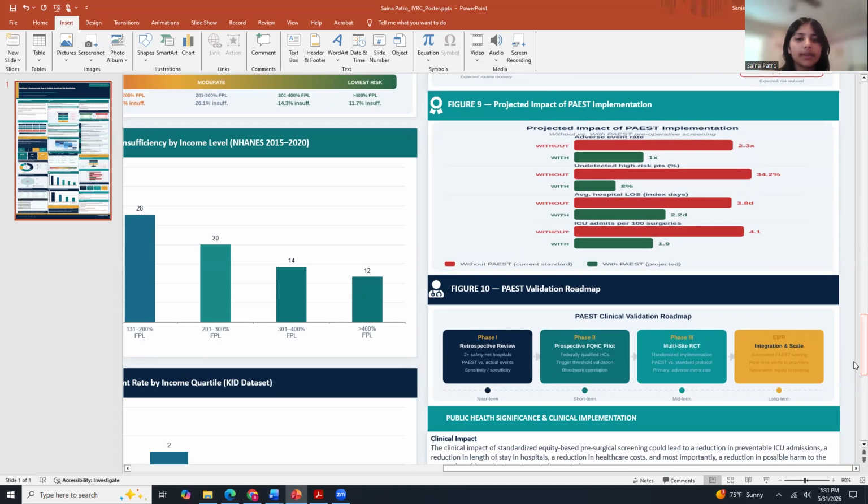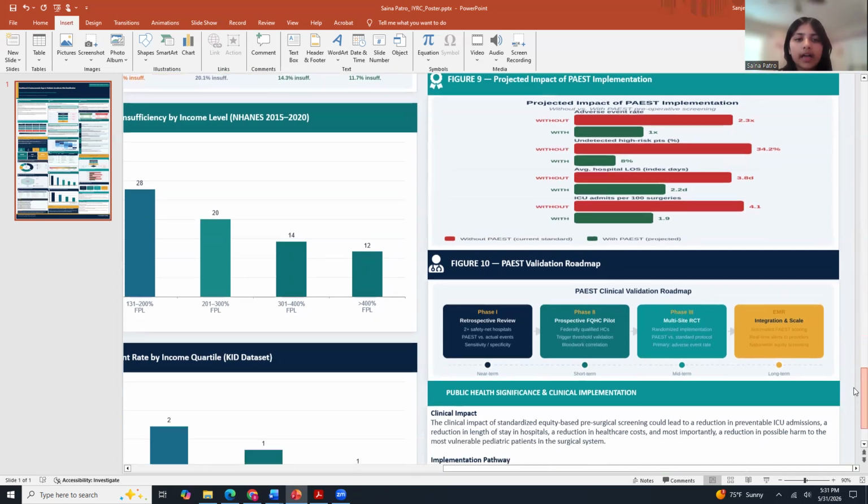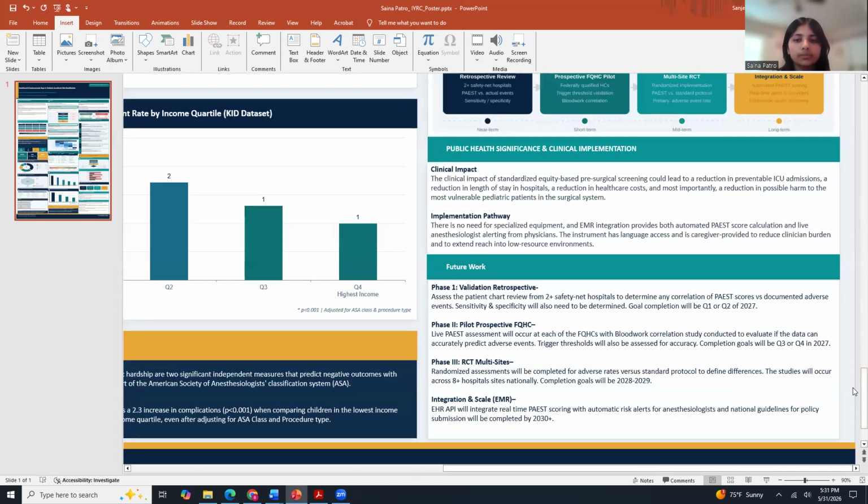The implementation pathway is deliberately low barrier. No specialized equipment. No additional clinical visit. Caregiver administered, language accessible, and EMR integrable, which means PAEST can eventually become a passive safety check running in the background of every pediatric preoperative workflow. The next step is prospective multi-site validation at safety net hospitals and federally qualified health centers with EMR integration for automatic risk flagging. I want to close with this.